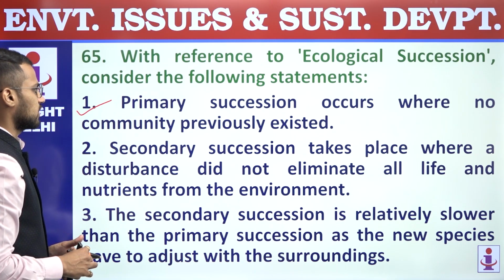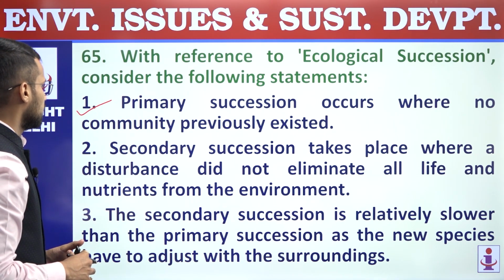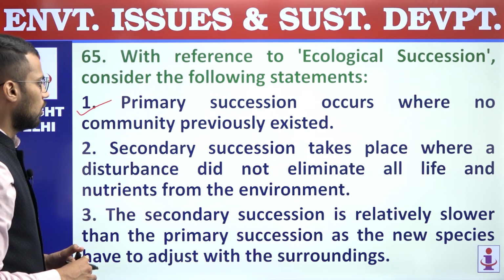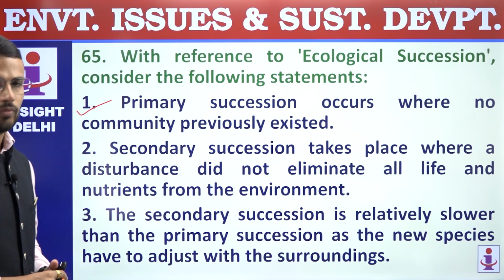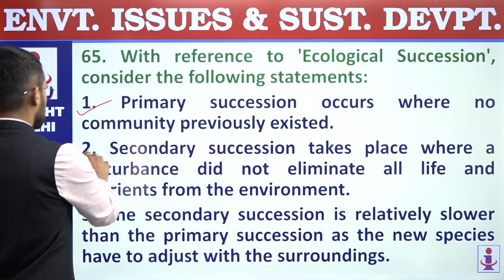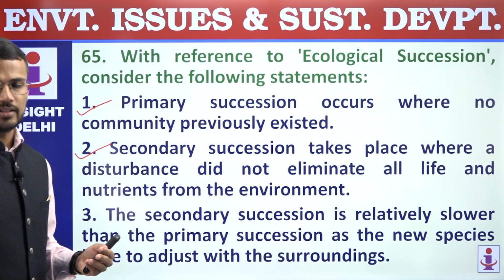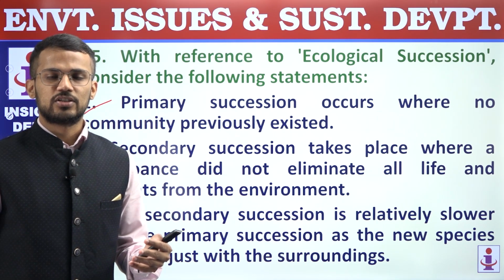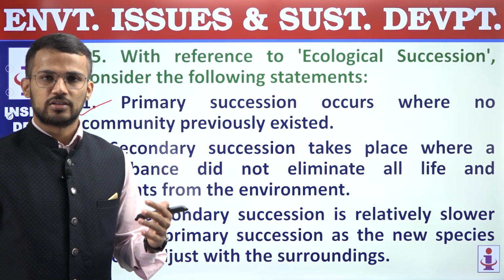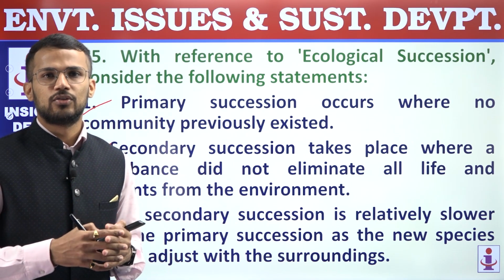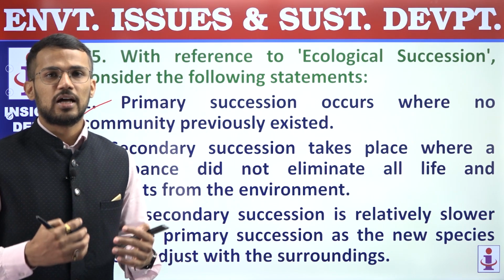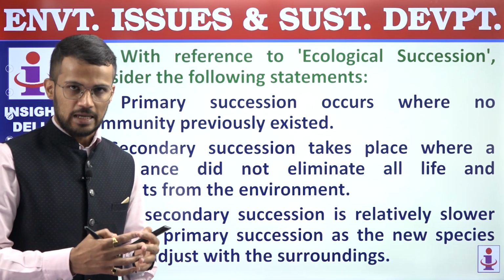Second, secondary succession takes place where a disturbance did not eliminate all life and nutrients from the environment. Right, so this statement is also correct regarding secondary succession because in secondary succession, ecological succession occurs in such a region where conditions are favorable for the growth of life, right?